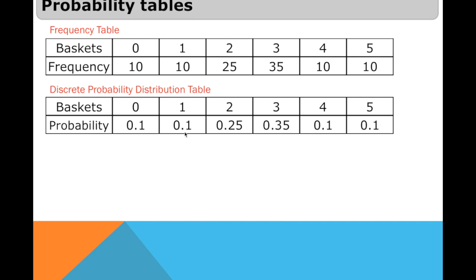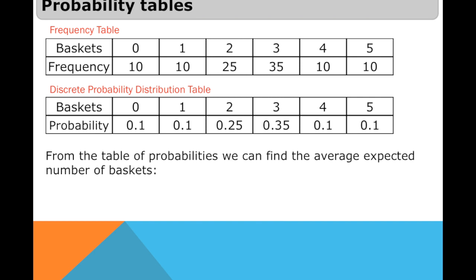This is now our probability distribution table, specifically a discrete probability distribution table, because the number of baskets is discrete data. So from here we can now find the expected value, which is the mean for the discrete data.